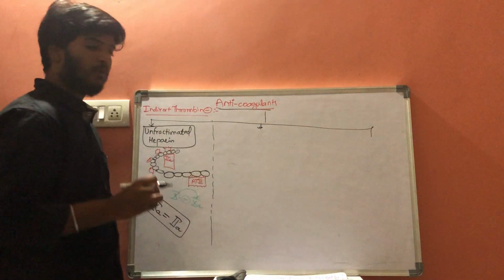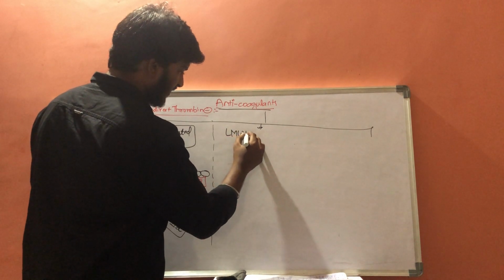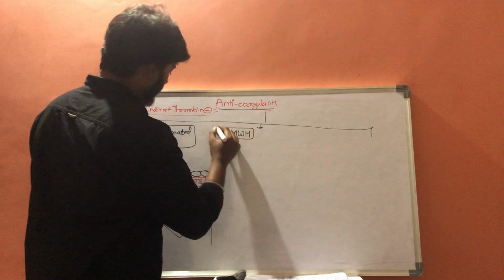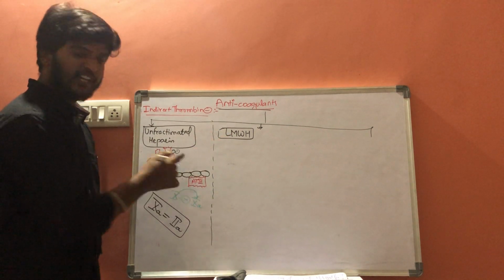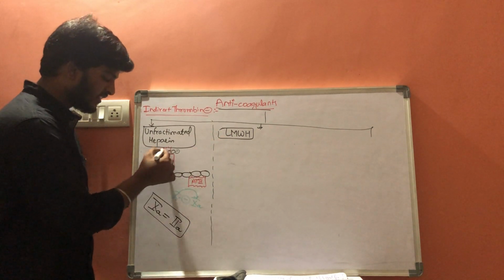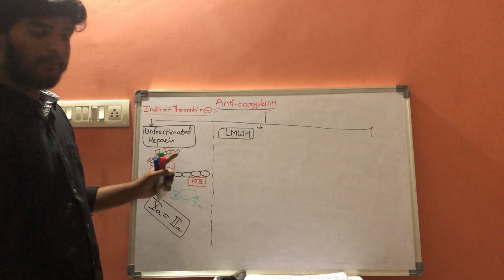That is low molecular weight heparin. What is low molecular weight heparin? We cannot cut the active pentasaccharide molecule. We can cut the heteropolysaccharide molecules with an enzyme.